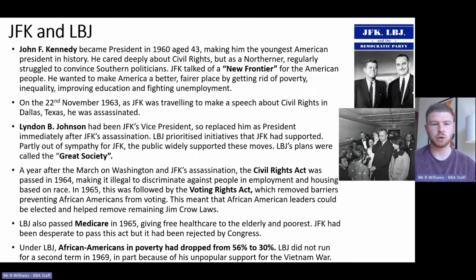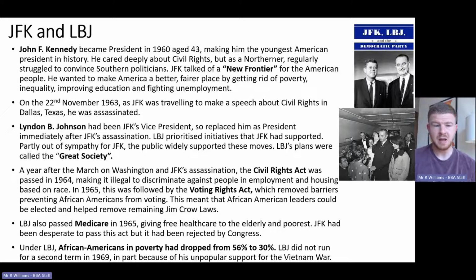His plans were called the Great Society. And as a result, we see huge change during Lyndon B. Johnson's time as president. A year after the March on Washington and JFK's assassination, which happened in 1963, the Civil Rights Act was passed in 1964, and that made it illegal to discriminate against people in employment and housing based on race.